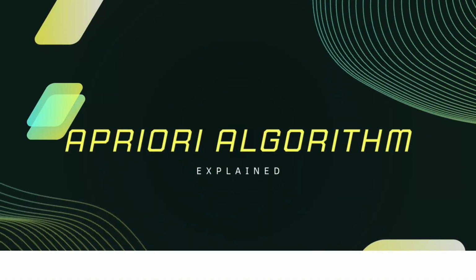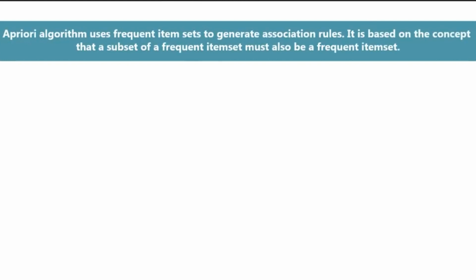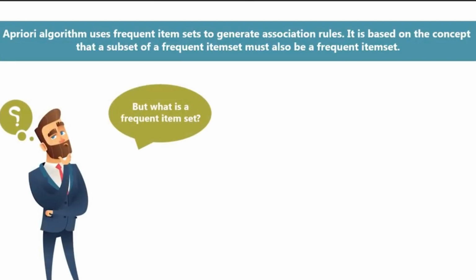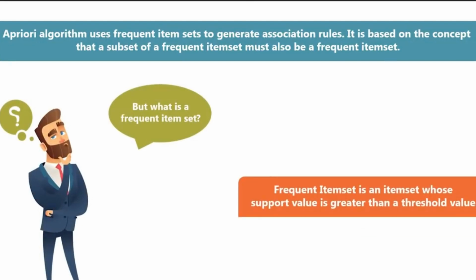Now let's discuss Apriori. It uses the frequent item sets to generate the association rule. And it is based on the concept that a subset of a frequent item set must also be a frequent item set itself. Now this raises the question, what exactly is a frequent item set? So a frequent item set is an item set whose support value is greater than the threshold value. Now just now we discussed that the marketing team, according to the sales, have a minimum threshold value for the confidence as well as the support. So a frequent item set is that item set whose support value is greater than the threshold value already specified.